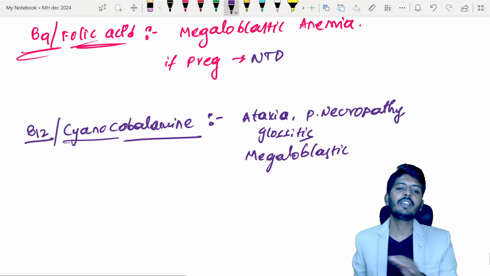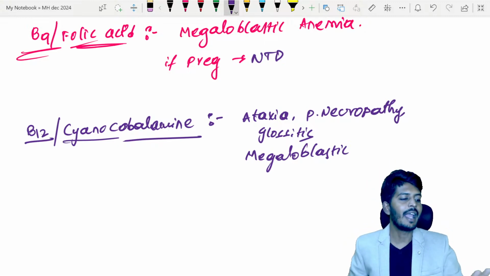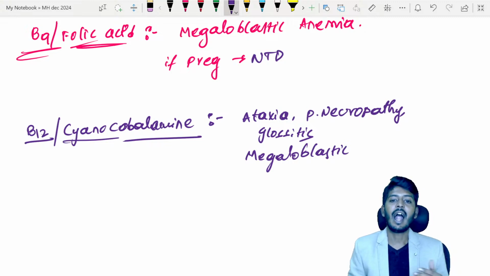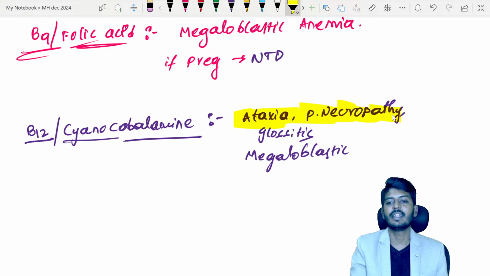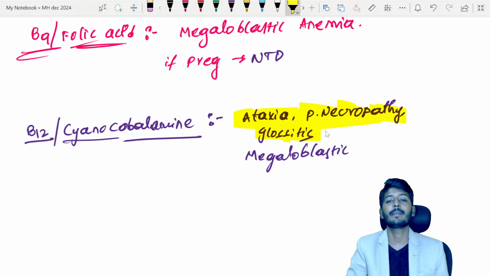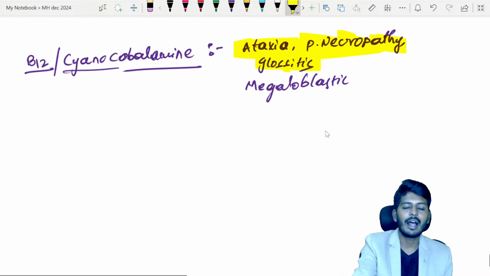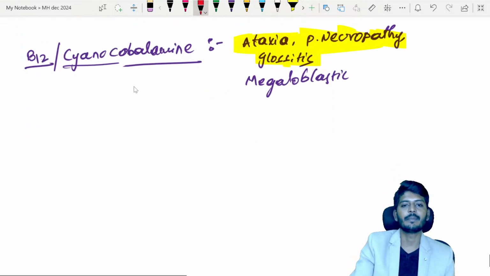So to differentiate between B9 and B12, we have two differences. We can use homocysteine and methylmalonic acid, and one more thing we can look at is whether the megaloblastic anemia is associated with CNS symptoms or nervous system symptoms. Then it is a deficiency of what? Cobalamin.